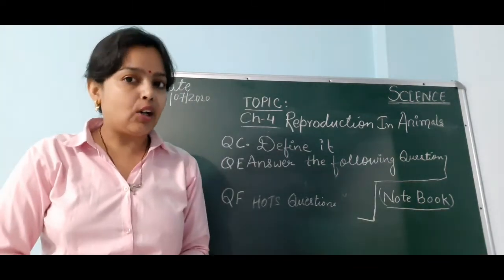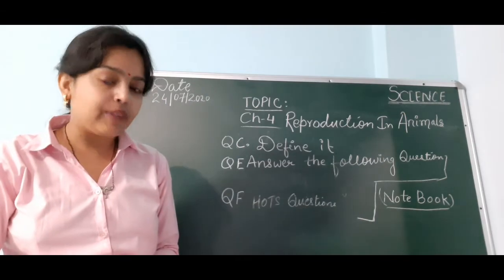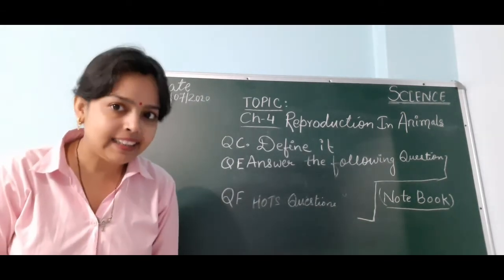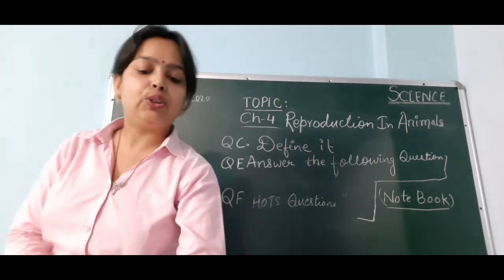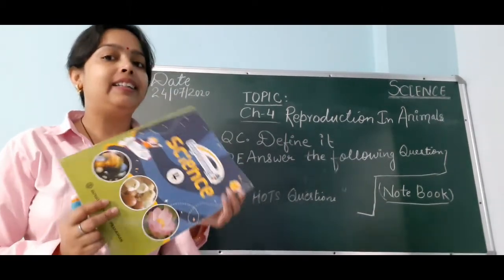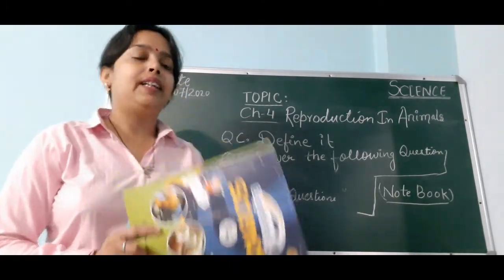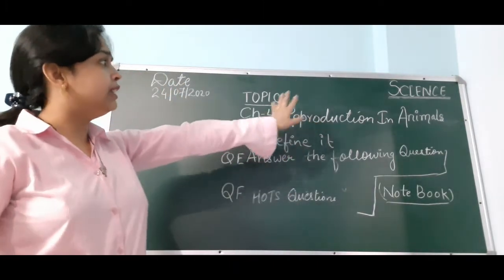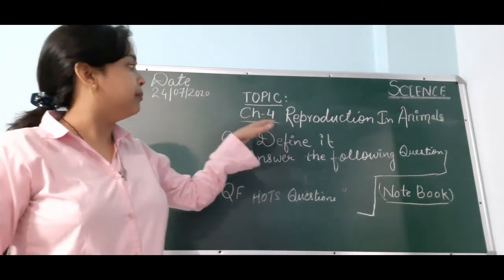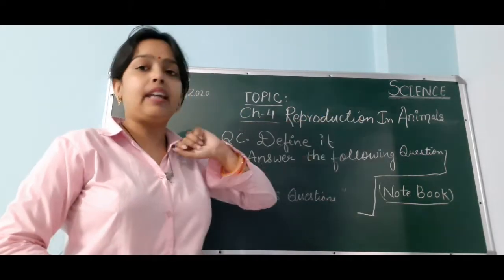So, just take out your science book, because we are in science class. You all have your book? Yes. Now, this is your science session, and which chapter is going? Chapter number 4, reproduction in animals.